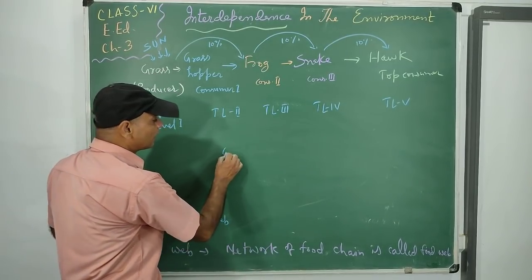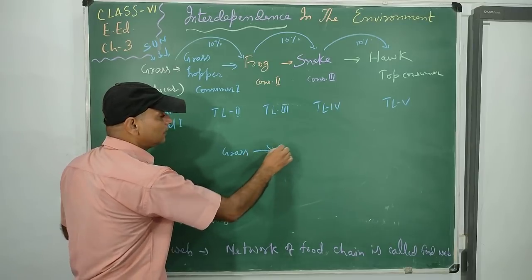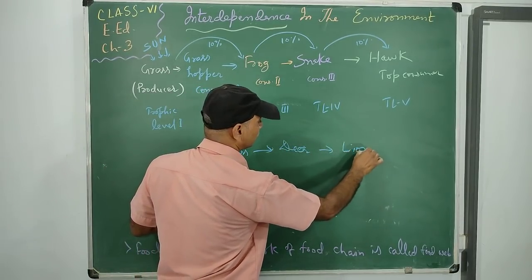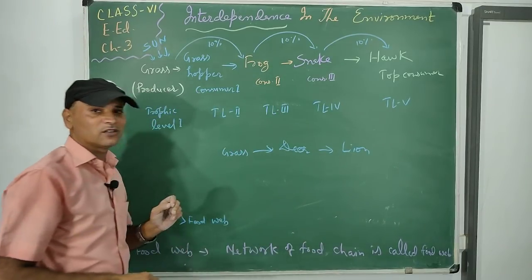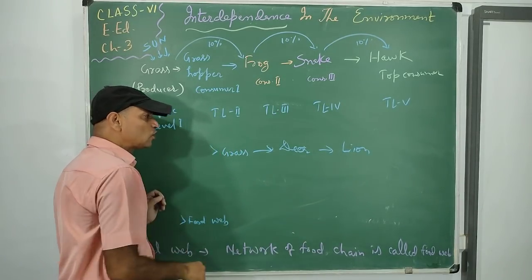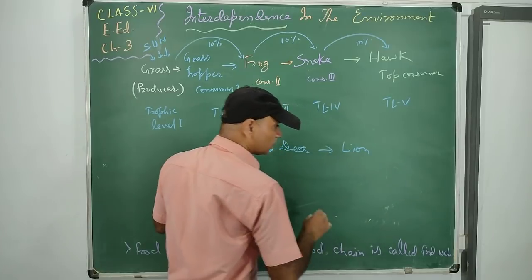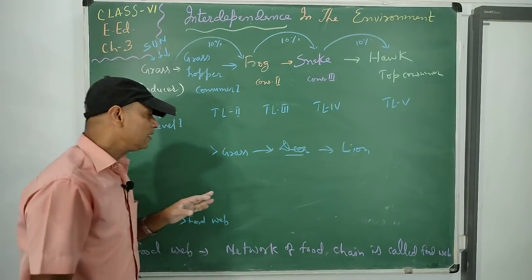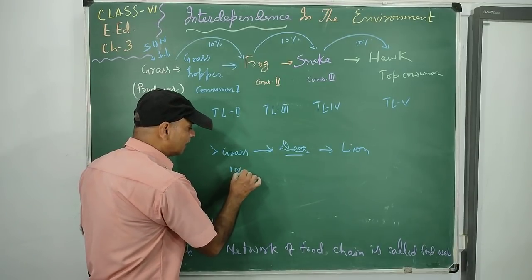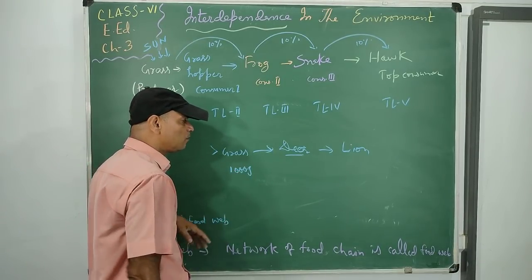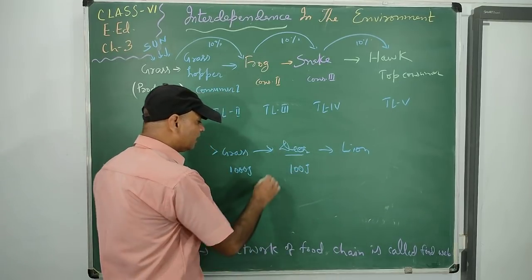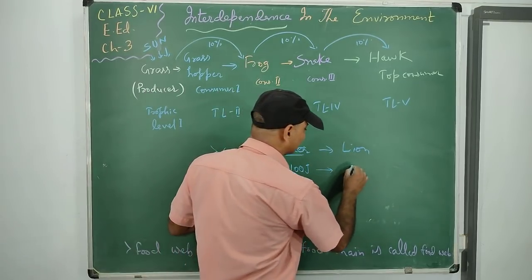So you see, grass, deer and lion, here energy transfer is very high, because grass is the producer, lion is the top consumer, and the only mediator is deer. So if grass has 100 or 1000 joule of energy, it transfers to deer, that is 100 joule, and deer transfers to the lion, that is 10 joule.